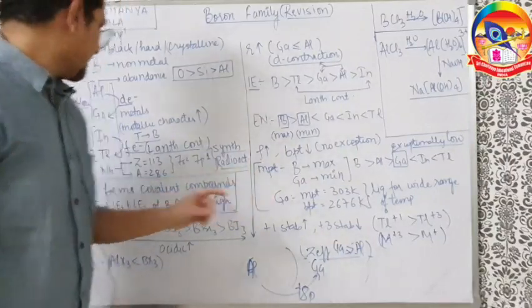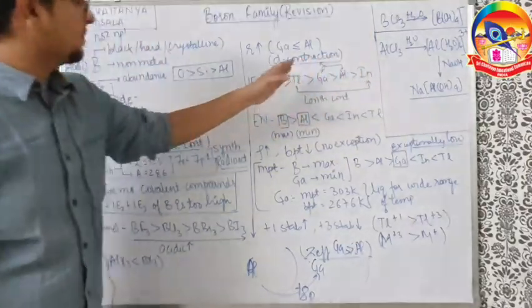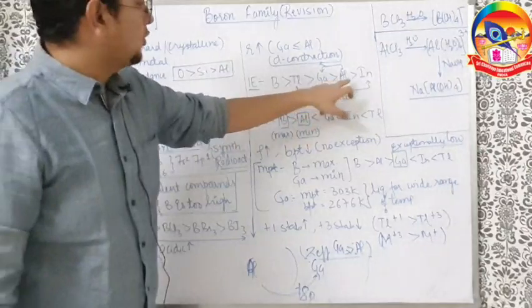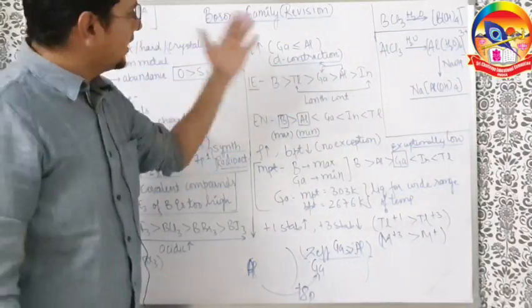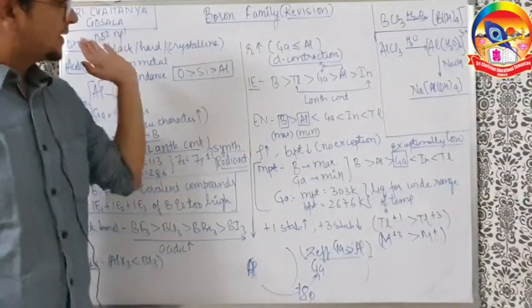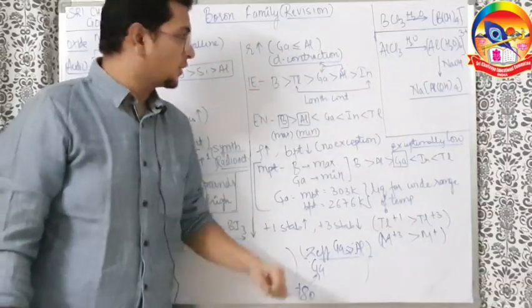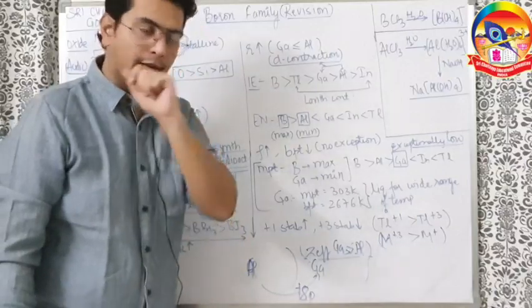So in very simple terms, indium and thallium have lanthanoid contraction, which is higher, so thallium jumps too far up in the ionization enthalpy order. Whereas for aluminium and gallium, there is d-contraction, which is a little bit lesser, so gallium jumps over aluminium, but just one step up. So this is what the ionization enthalpy order looks like: boron, thallium, gallium, indium, aluminium; that is, B > Tl > Ga > In > Al is the order of ionization enthalpy 1.